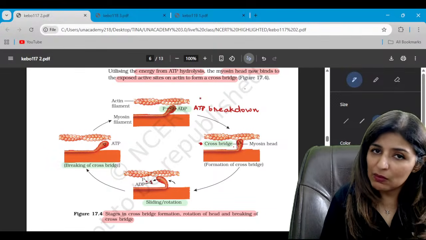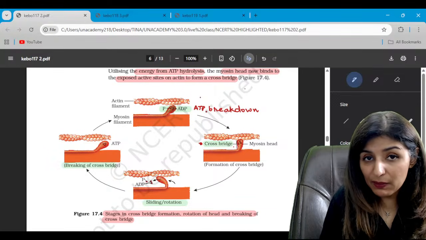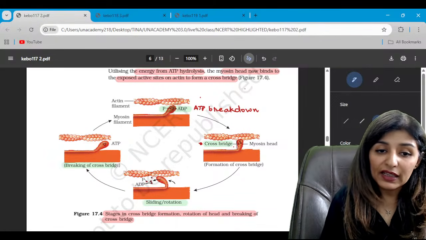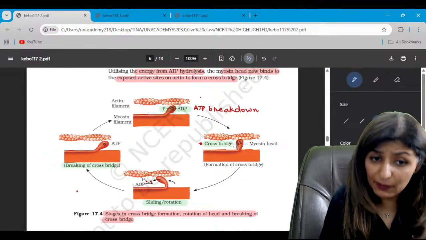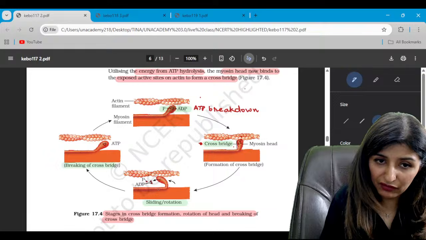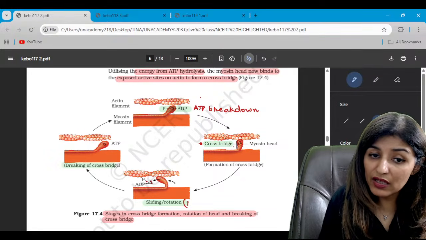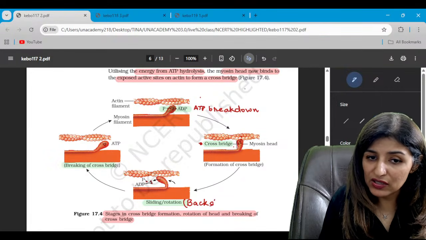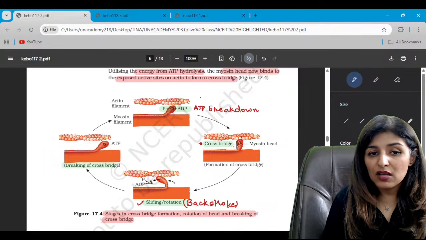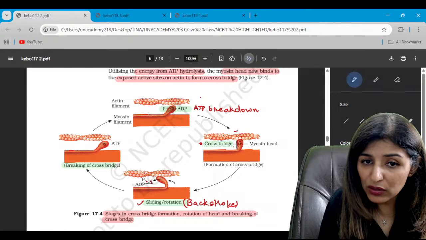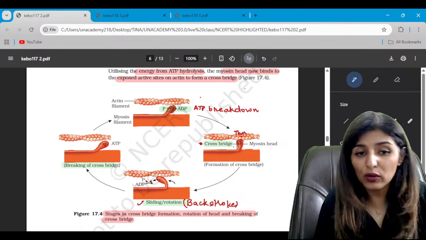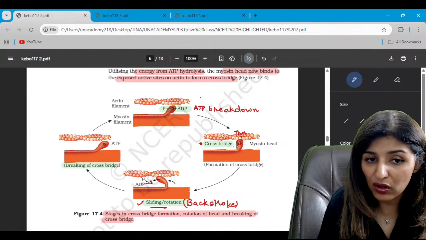So basically ATP breakdown, release of ADP, and then ADP and phosphate is produced, then the cross bridge is formed, and finally when ADP comes out, this myosin head which has bound to the thin filament will move backwards. There is a backstroke actually. It will move on the backside, and this leads to sliding. The head which is bound to the thin filament moves this way, and this leads to sliding or rotation of the thin filament.